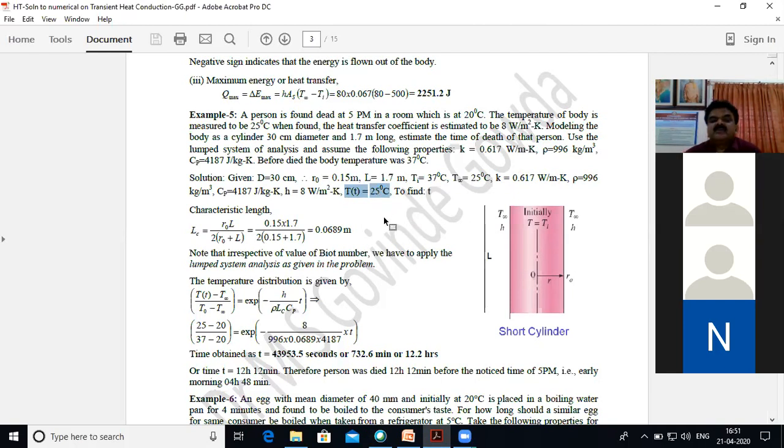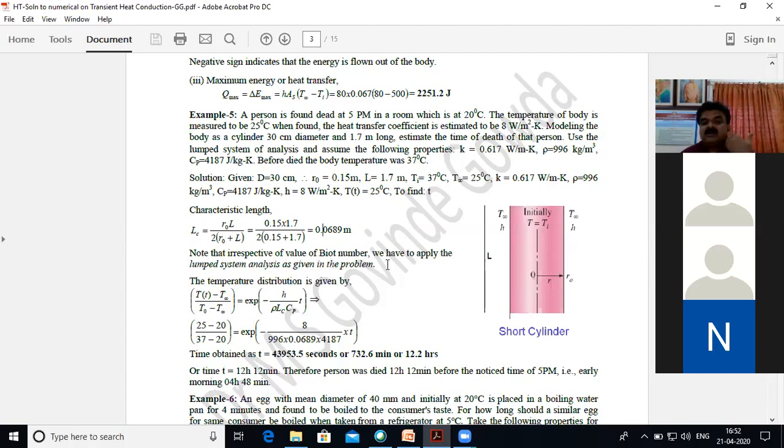So now this is the very crude way of finding the time at which any person died. This is the normal way they use. So therefore, for characteristic length, again for the short cylinder, remember that here you have to assume it is a short cylinder. So for a short cylinder, the characteristic length comes out to be 0.0689 meter.